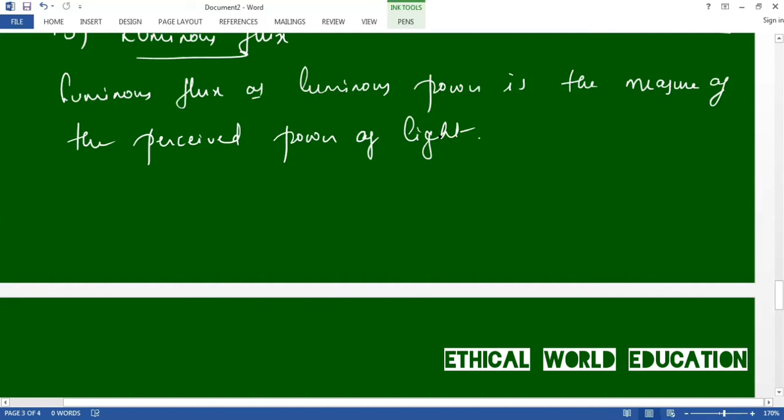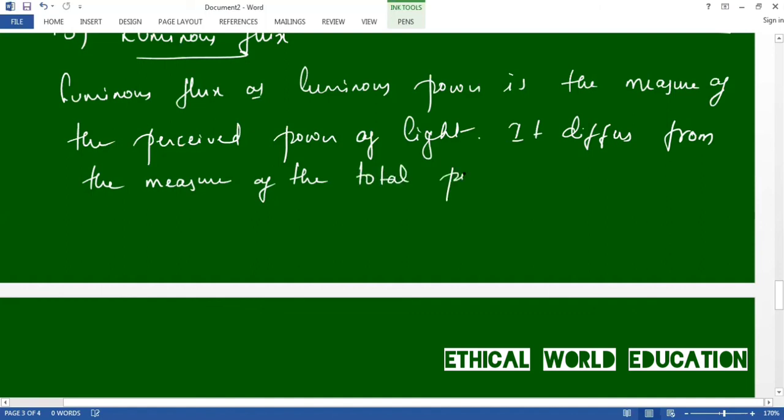Okay, it differs from the measure of total power of light emitted.